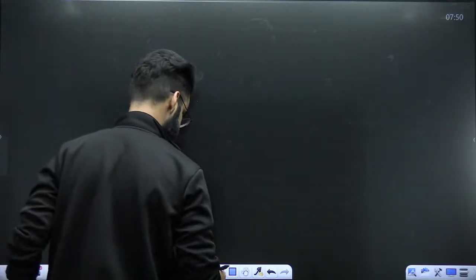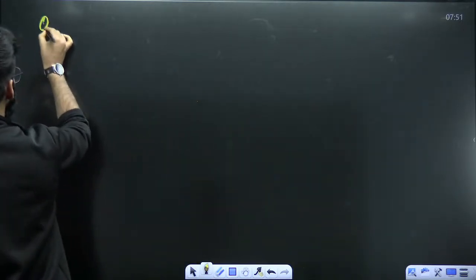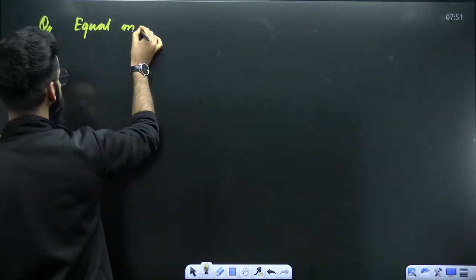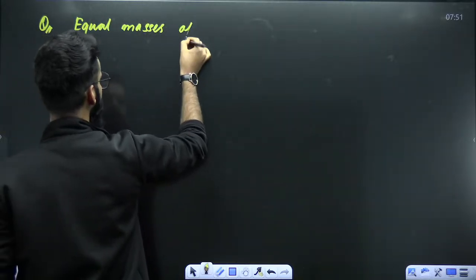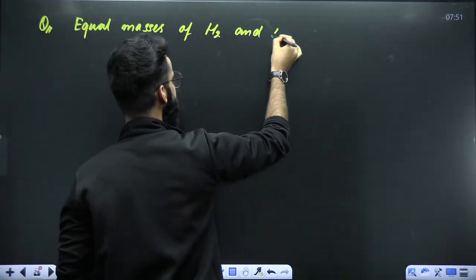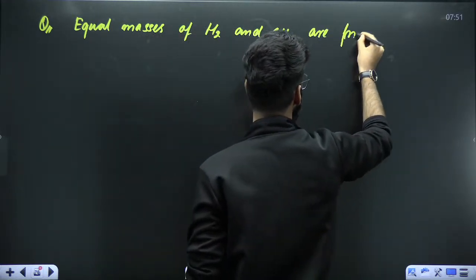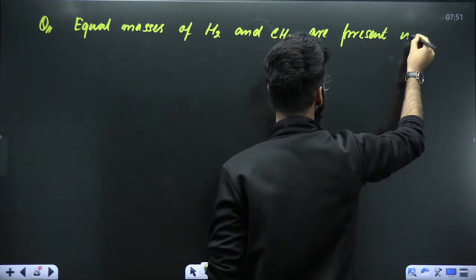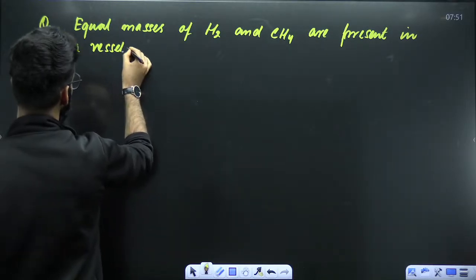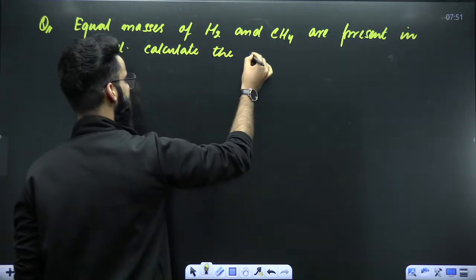Okay, the first question. The first question, for example, is like this. Equal masses of H2 and CH4 are present in a vessel.